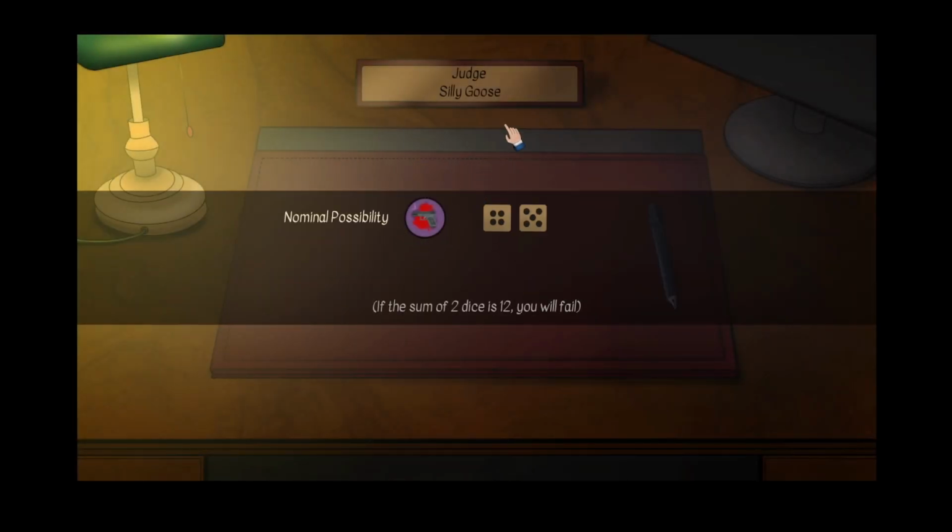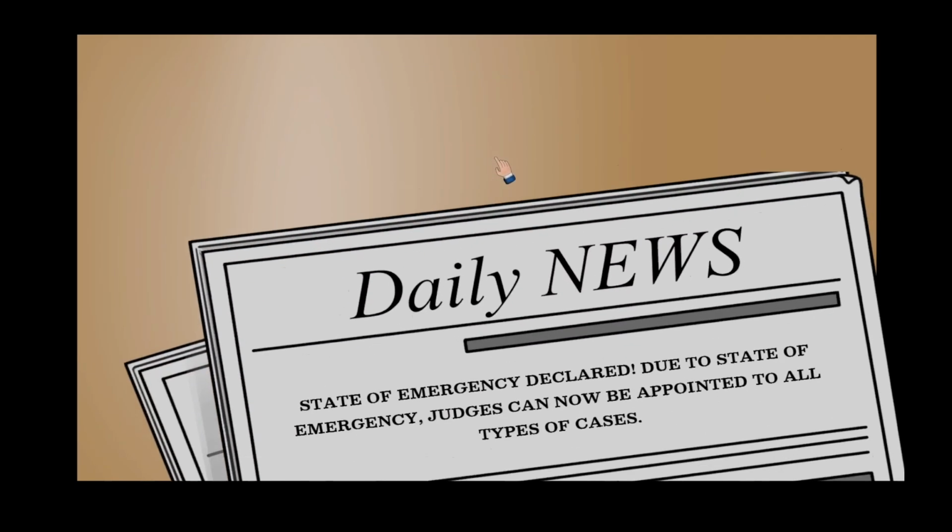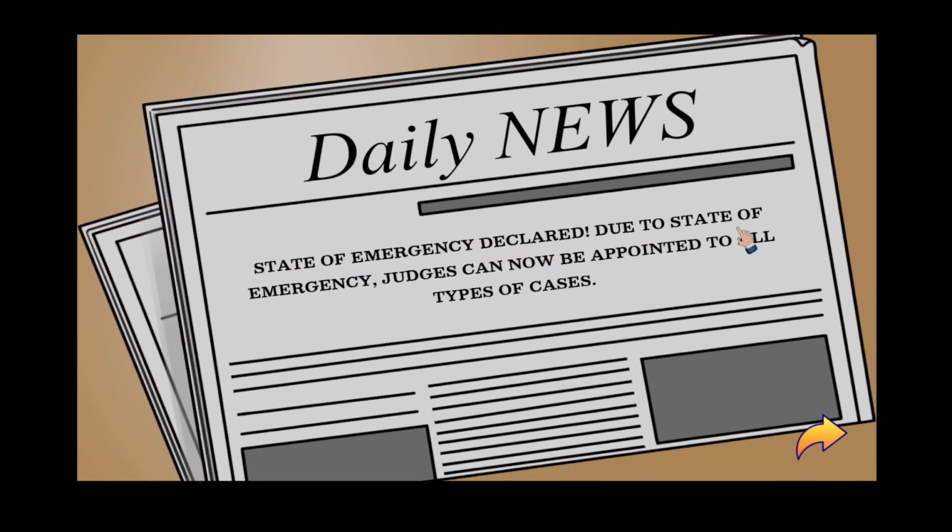That is my decision. Oh, state of emergency declared. Due to the recent increase in anarchist activity, the government has declared a state of emergency. Anarchists are being silly. State of emergency declared. Due to state of emergency, judges can now be appointed to all types of cases.